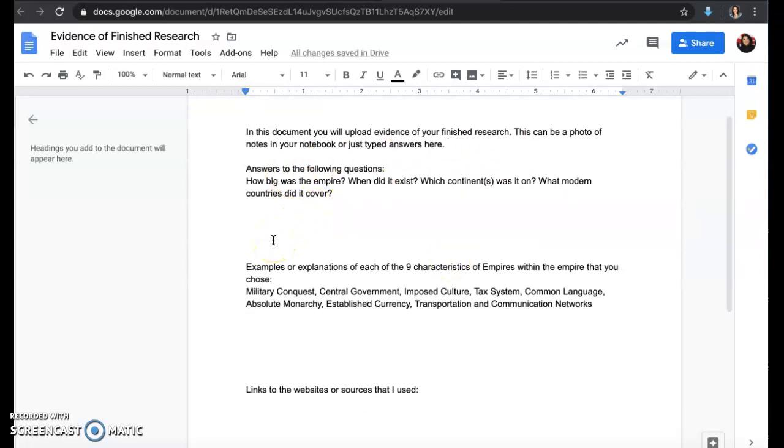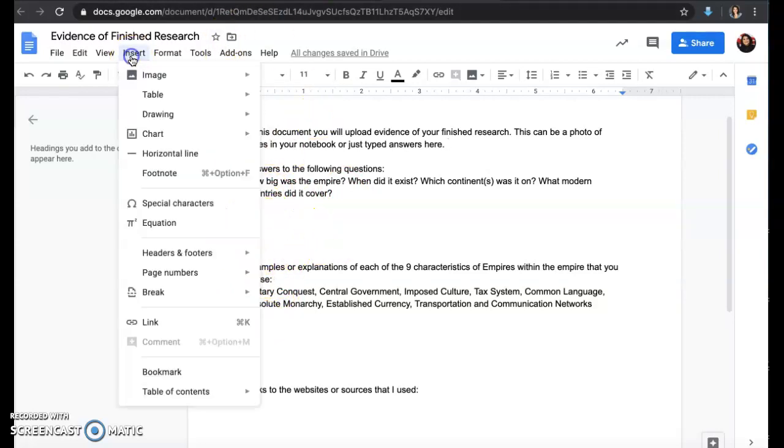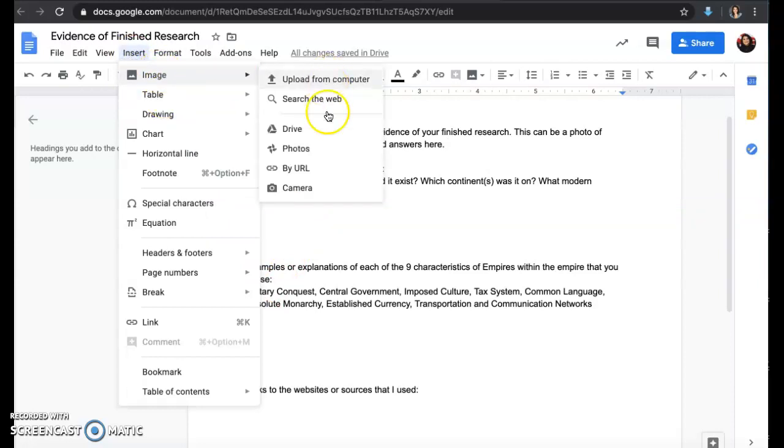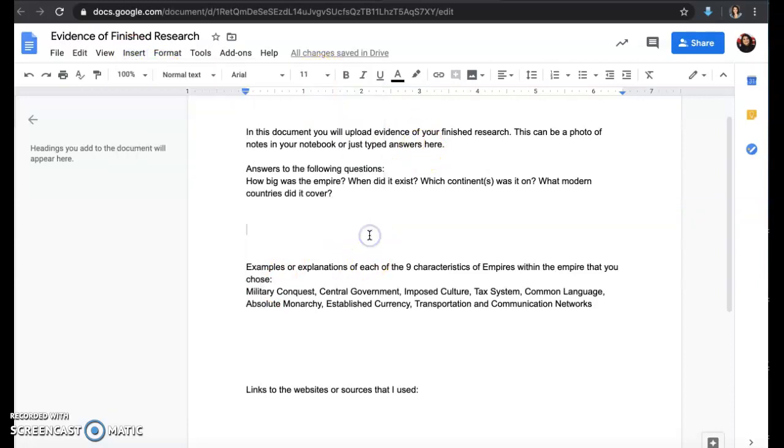But you just need to show me how you've finished and answered all of these questions and found examples of all of these things. So again, you can upload a photo of a notebook page into this space, and you can do that by clicking Insert Image, right? Upload from computer, and then you can take the photo that you've taken. So you can upload a photo into the document, or you can just type everything out.